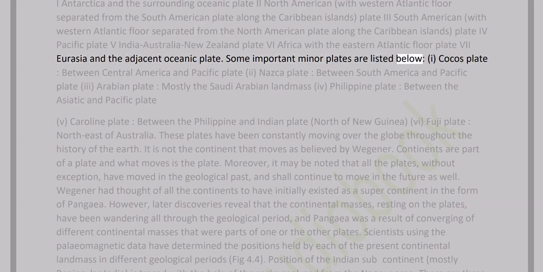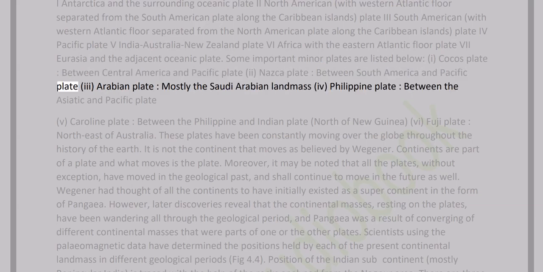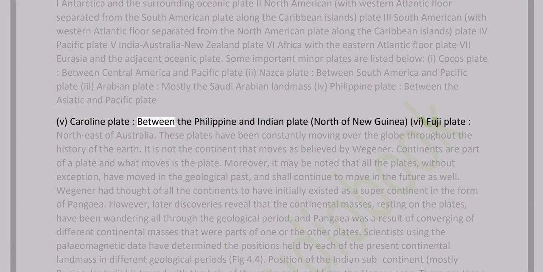Some important minor plates are listed below. 1. Cocos plate, between Central America and Pacific plate. 2. Nazca plate, between South America and Pacific plate. 3. Arabian plate, mostly the Saudi Arabian landmass. 4. Philippine plate, between the Asiatic and Pacific plate. 5. Caroline plate, between the Philippine and Indian plate, north of New Guinea. 6. Fiji plate, northeast of Australia.